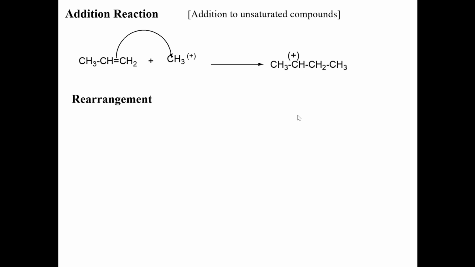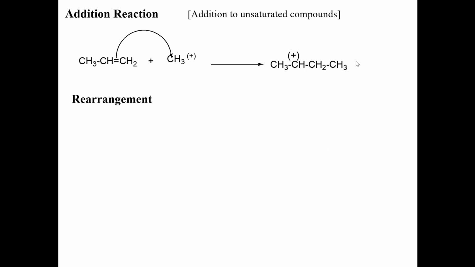It rearranges itself. Reaction is one option if it interacts with another species. If it doesn't get any other species, it has to get stabilized. Somehow it rearranges itself to become more stable than the original carbocation.